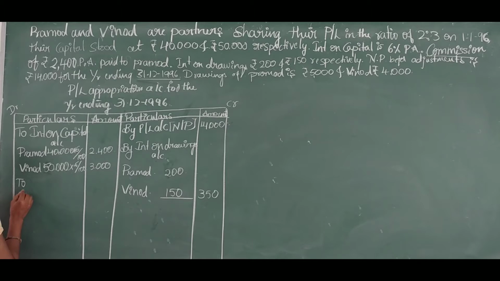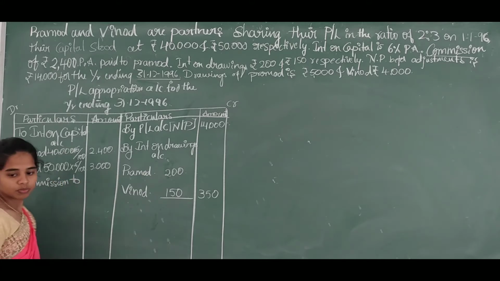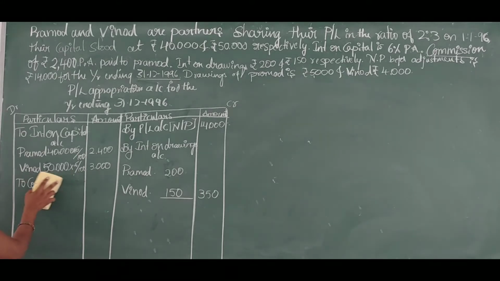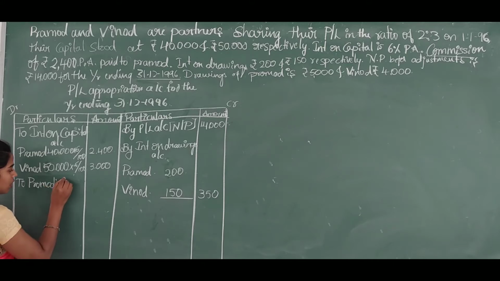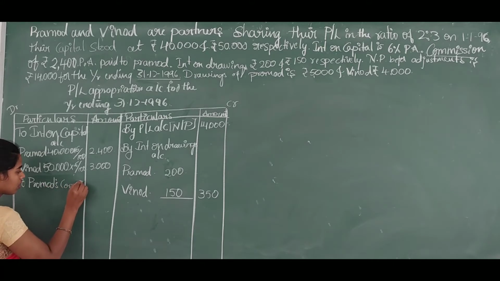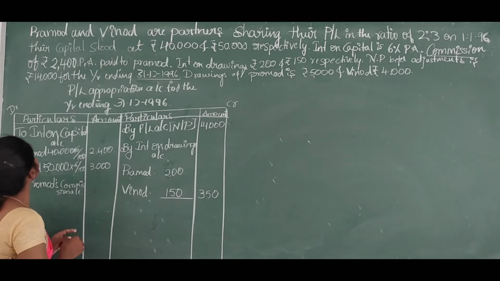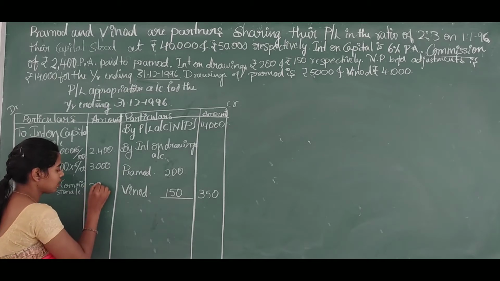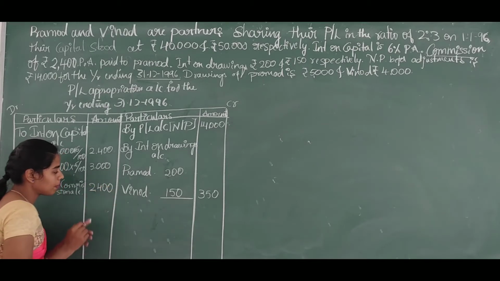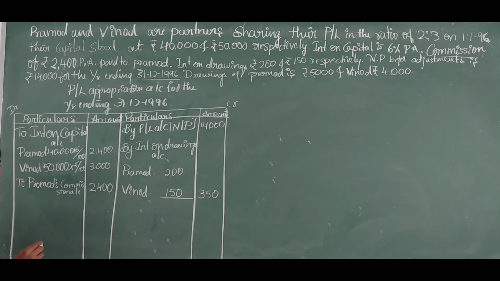So we will consider it as, to commission, or else we can consider it as Pramod's commission account, that is 2,400 is paid to Pramod as commission.